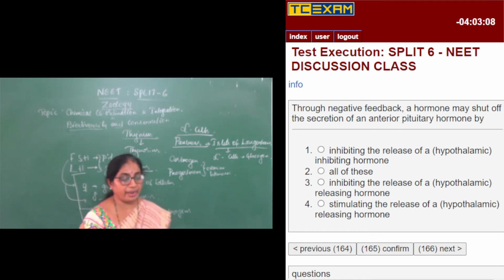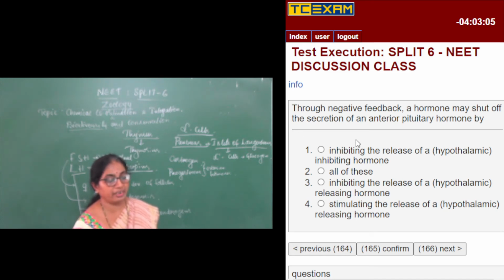Through negative feedback, a hormone may shut off the secretion of an anterior pituitary hormone by inhibiting the release of hypothalamic inhibiting hormone, inhibiting the release of hypothalamic releasing hormone, or stimulating the release of a hypothalamic releasing hormone. So the right answer is inhibiting the release of a hypothalamic releasing hormone.